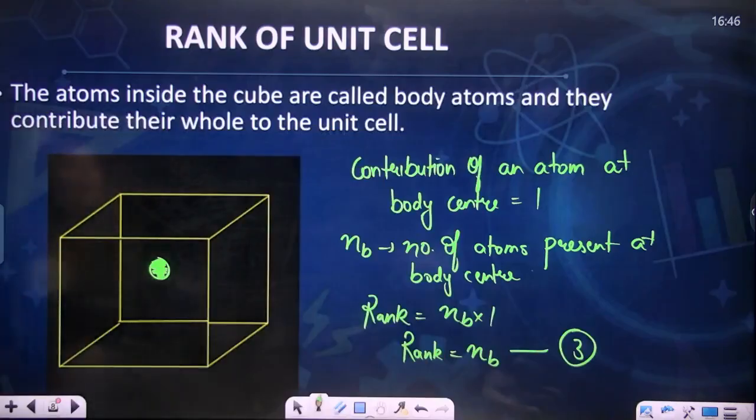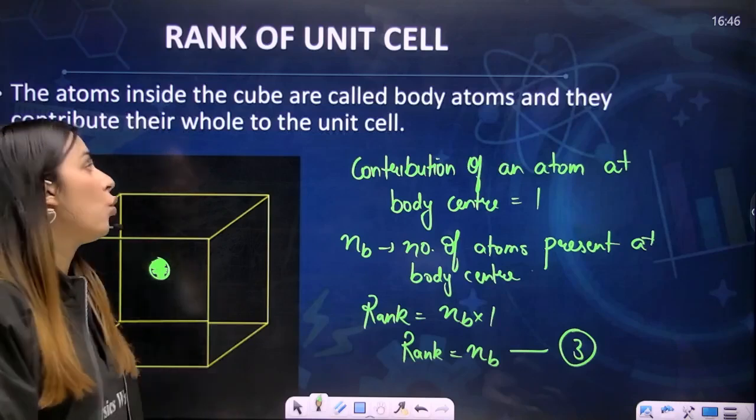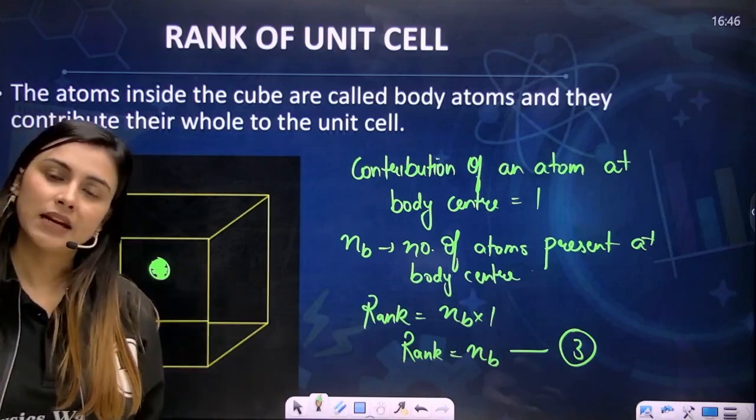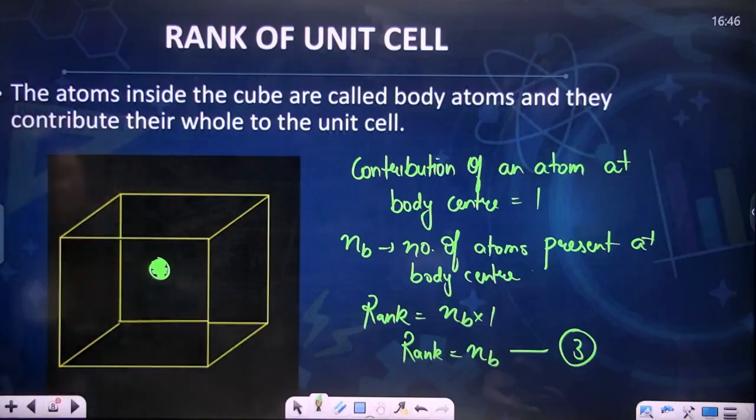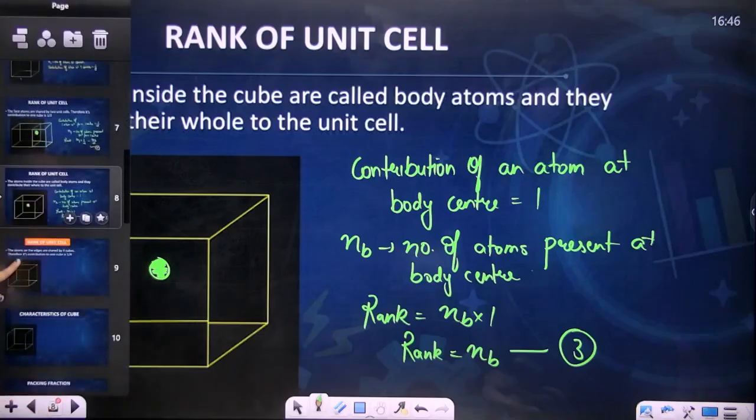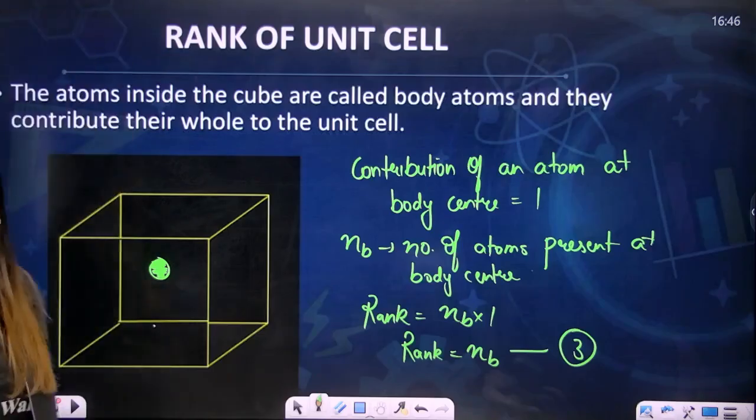It says the atoms inside the cube are called body atoms and they contribute their whole to the unit cell. I hope you're clear. Please write it down and then we'll move forward. I hope you've written it.